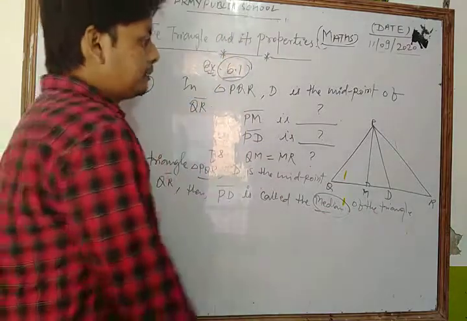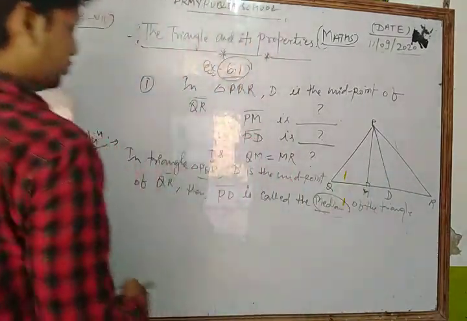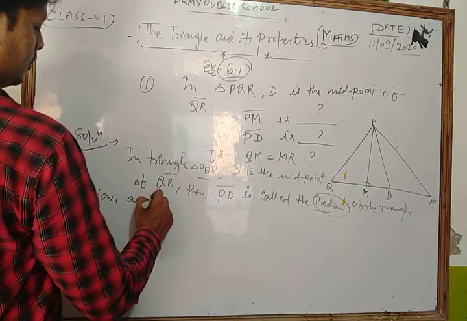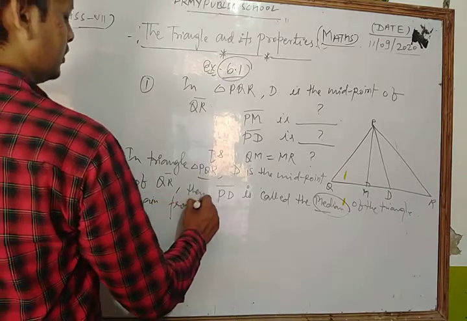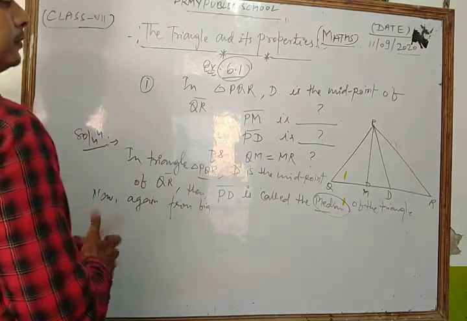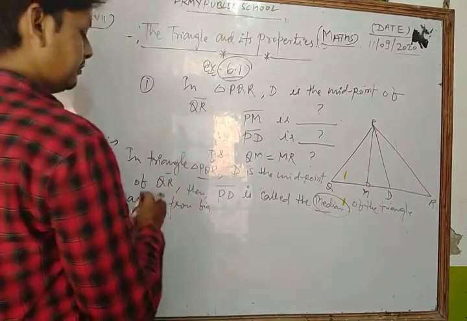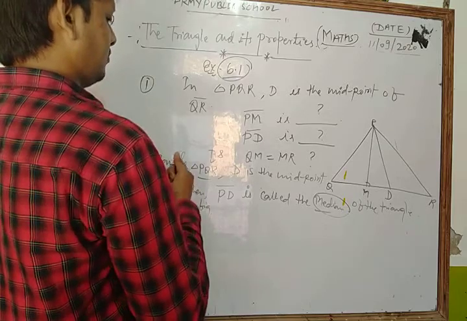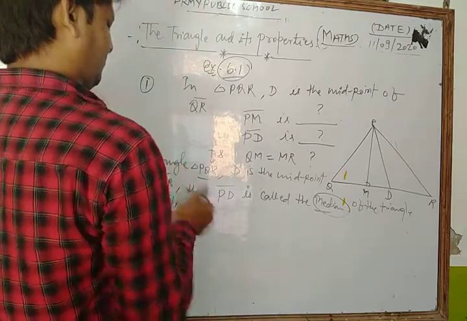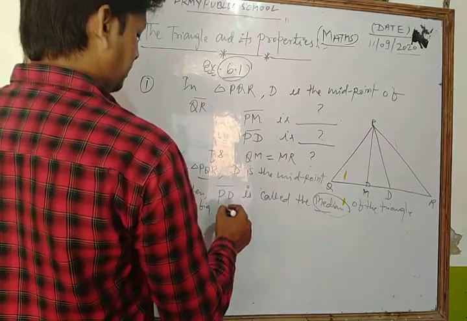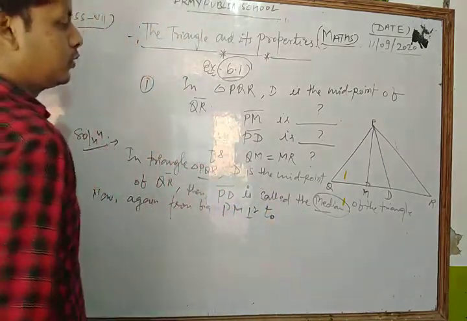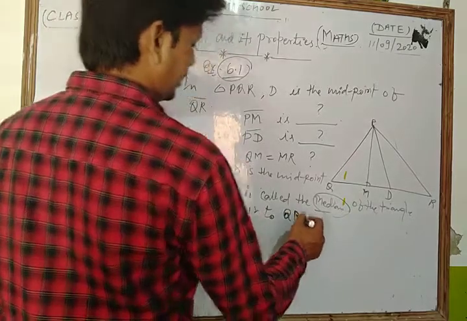Now PM is what? Dear student, PM is perpendicular to, now again from the figure, let's see. PM is perpendicular to QR.